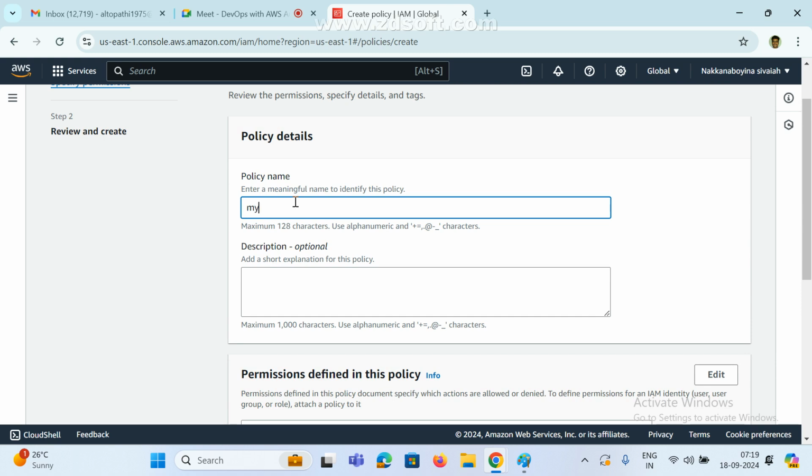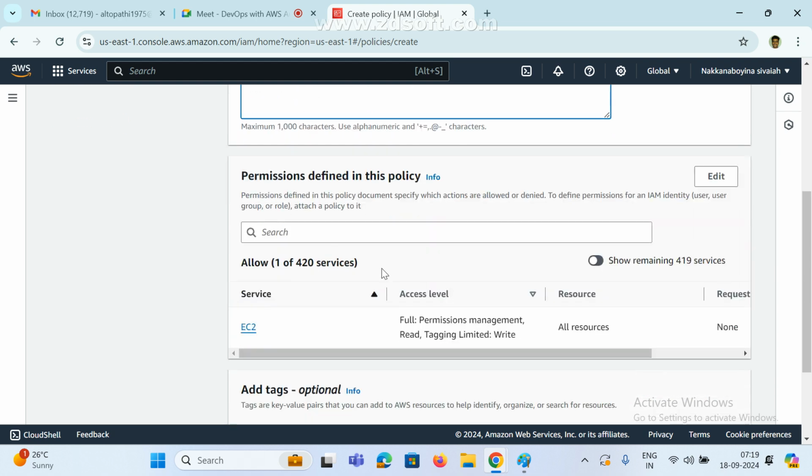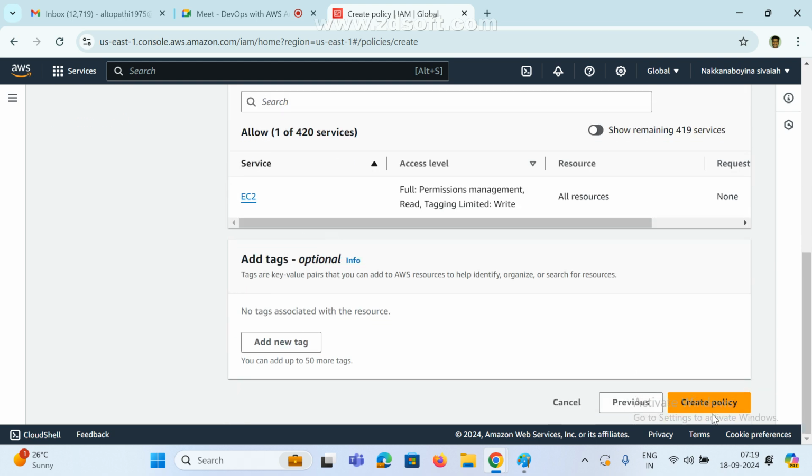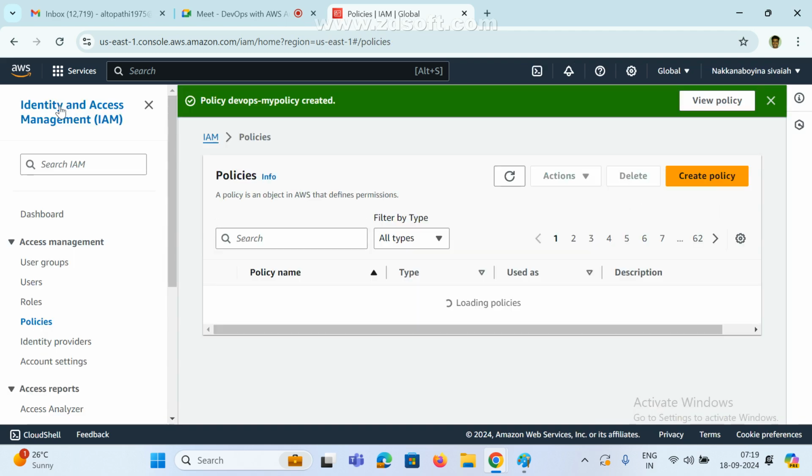See, my policy DevOps, my policy. Whatever you want, we can give. If you want to create your own, in that case we can create a policy. See here, creating your policy.